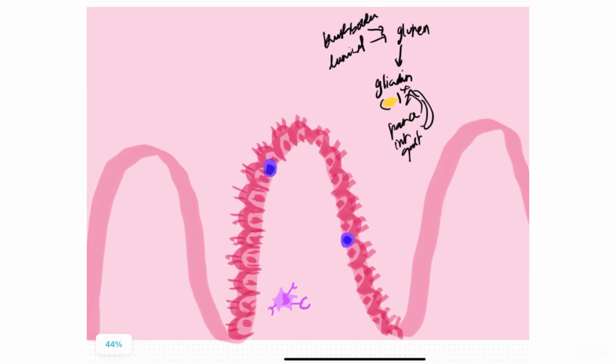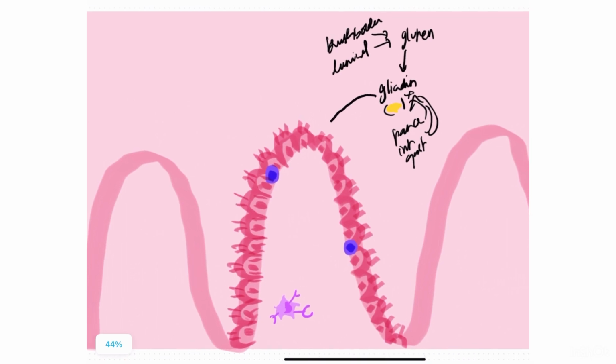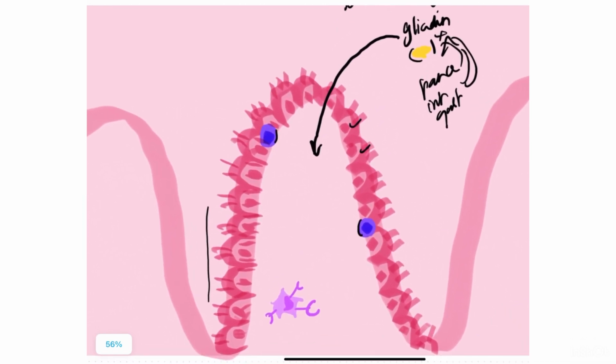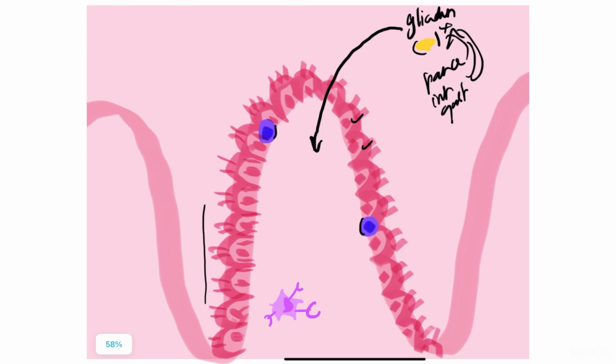So now gliadin is going to journey down into our villi. These are the villi and these are our enterocytes. These cells right here are the intraepithelial lymphocytes. All right. Now, once gliadin has entered inside, there is an enzyme that acts upon this called the tissue transglutaminase. The tissue transglutaminase deamidates the gliadin, and we have what is called deamidated gliadin.